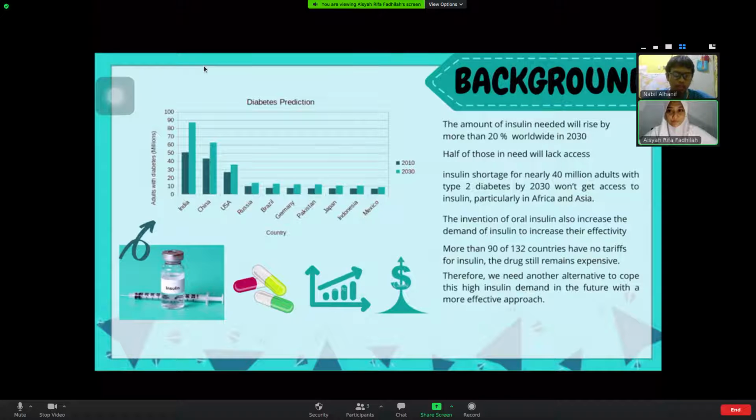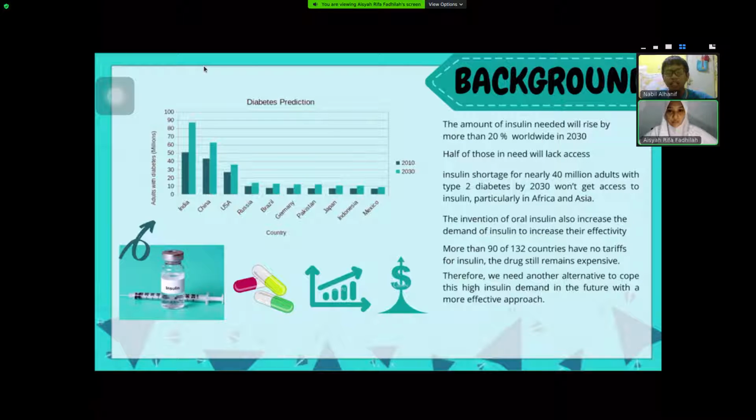This insulin shortage will definitely raise the price of insulin, which will make it harder for people in poor countries to get insulin. So we need another alternative to cope with this high insulin demand in the future with a more effective approach.